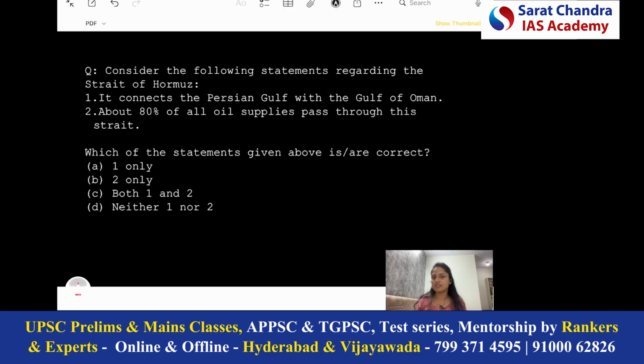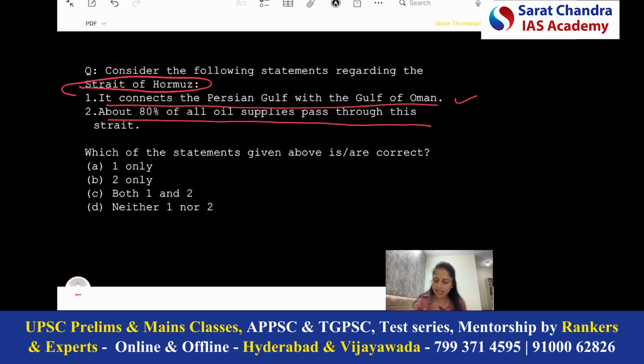Another important question is related to the Strait of Hormuz. The first statement is, it connects the Persian Gulf with the Gulf of Oman. The second is, about 80% of all oil supplies pass through this strait. Now you have to provide me the answer in the comment section: whether only one is correct, only two is correct, both are correct, or neither one nor two.